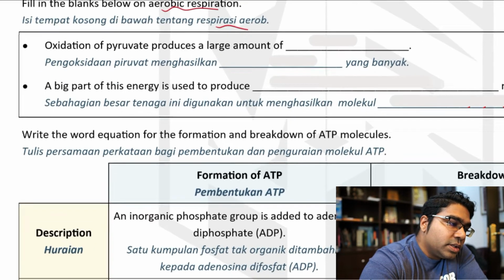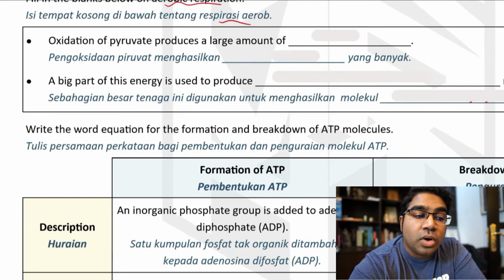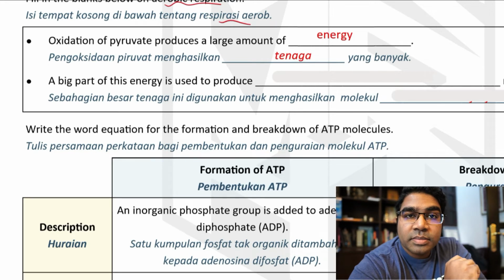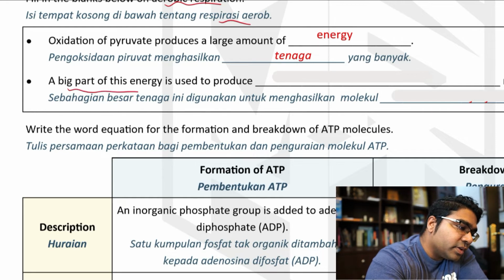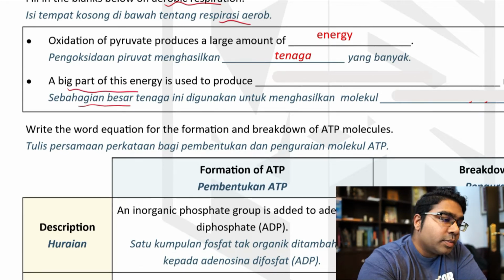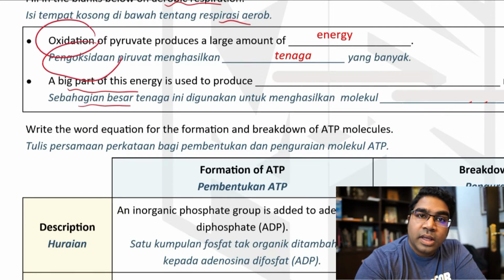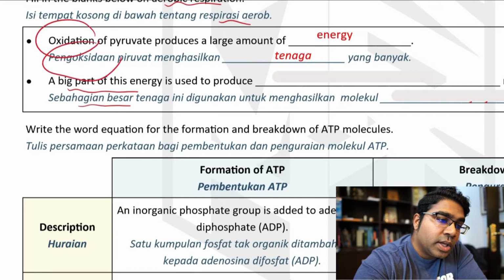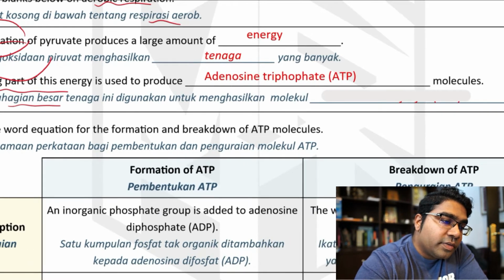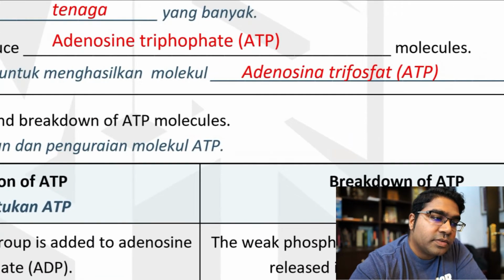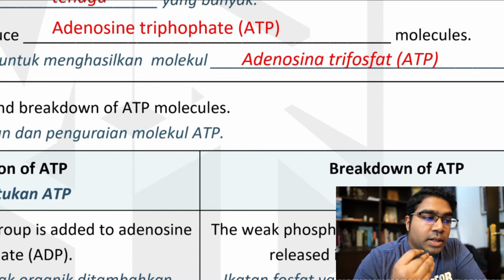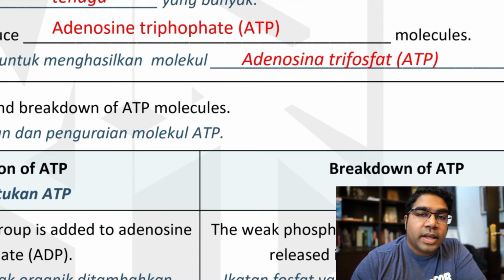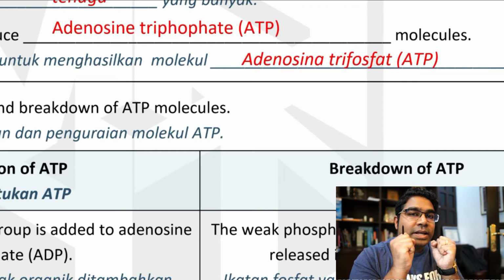Okay, now, fill in the blanks about aerobic respiration. Respirasi aerob. So, oxidation of pyruvate produces large amounts of energy, pengoksidaan pyruvate ini menghasilkan tenaga yang banyak. And what happens to all this energy that is produced? Most of it, sebahagian besar tenaga yang dihasilkan dalam proses pengoksidaan ini, is used to produce adenosine triphosphate. Adenosina triphosphate. You can think of this as the battery. Inilah macam bateri dalam badan kita. ATP itu berfungsi untuk menyimpan tenaga.